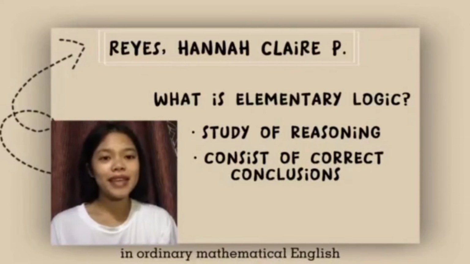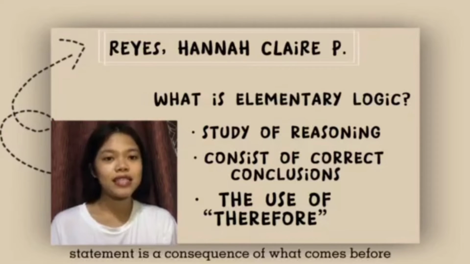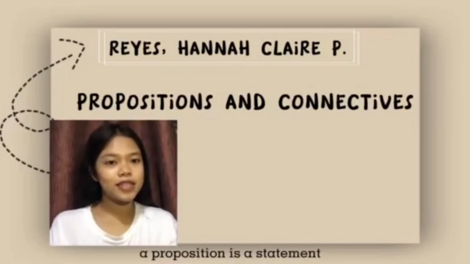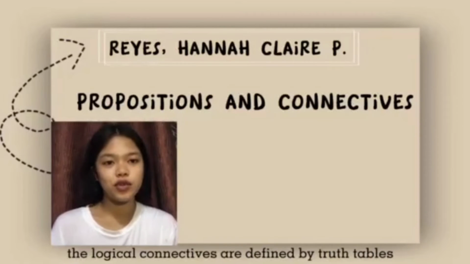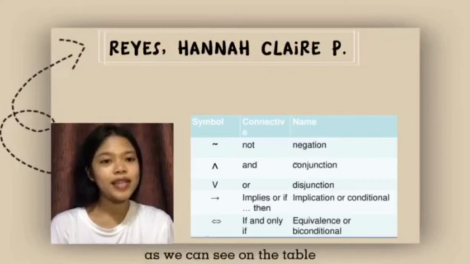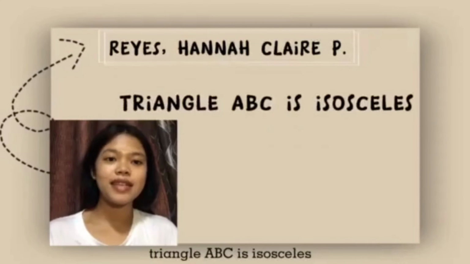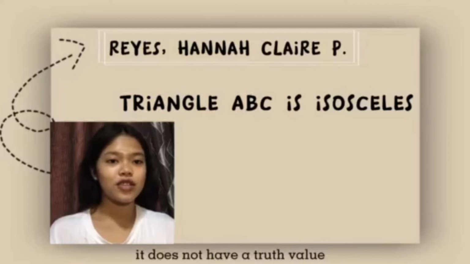In ordinary mathematical English, the use of "therefore" customarily indicates that the following statement is a consequence of what comes before. Proposition and connectives. A proposition is a statement that is either true or false. The logical connectives are defined by truth tables, which have mathematical symbols and English language counterparts, as we can see on the table. Positive statements are logically equivalent. Triangle ABC is isosceles. However, a predicate is not a proposition. It does not have a truth value.